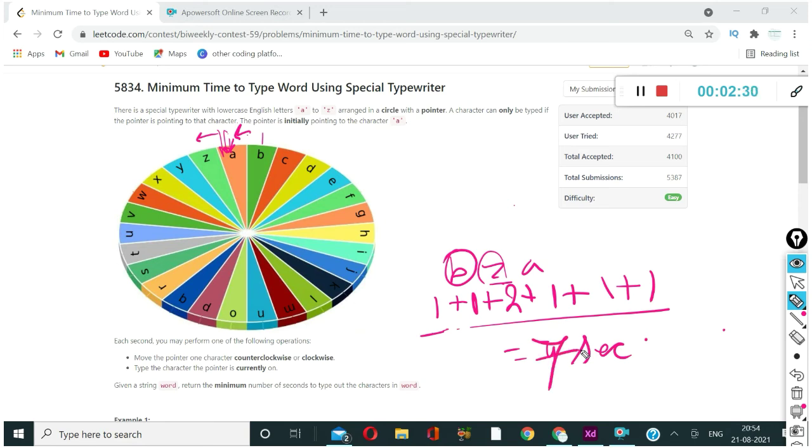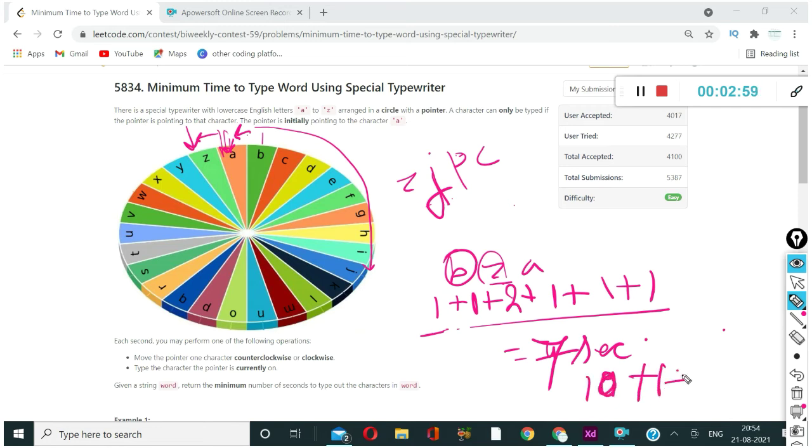Now if you have ZJPC, so here you are initially at Z, then going from Z to J, you can see the minimum path is this one. You can count that it will take 9 seconds to go, or actually 10 seconds to go.